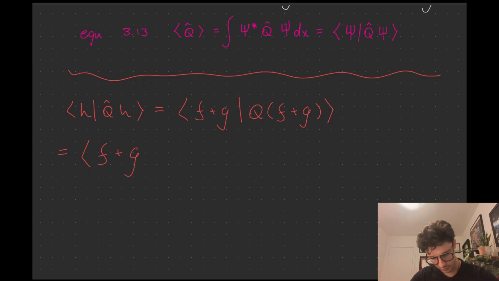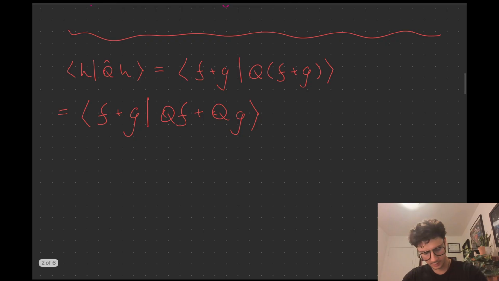F plus G. Then here we have Q acting on F plus Q acting on G. That is a bit easier to expand, right? Now here what I'm arguing is we can do F plus G times QF plus QG, distribute all of that. So here we have F multiplied here and multiplied here, and then we have G multiplied here, multiplied here. So we have 4 terms.